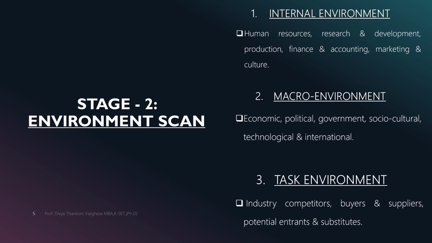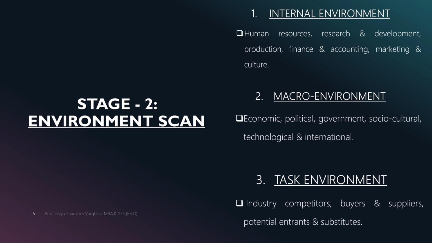The macro environment shapes opportunities and poses threats to the company, and those forces are generally more uncontrollable than the task factors. The factors of the macro environment are economic, political and government, socio-cultural, technological, and international. Each of these macro environment factors can influence an organization singly or in combination with other factors.